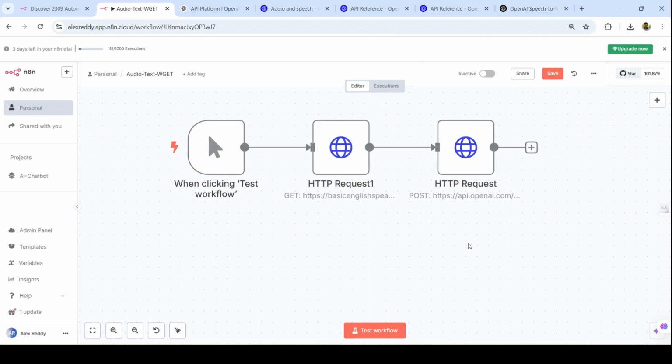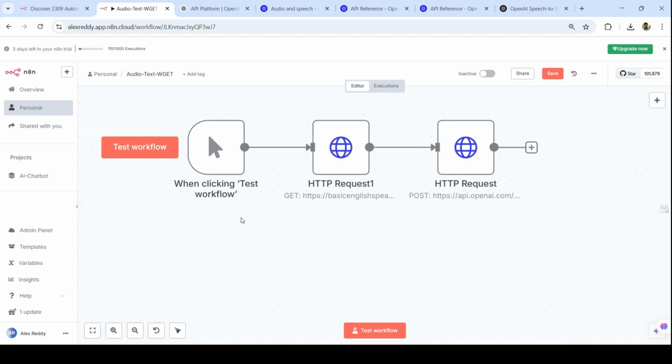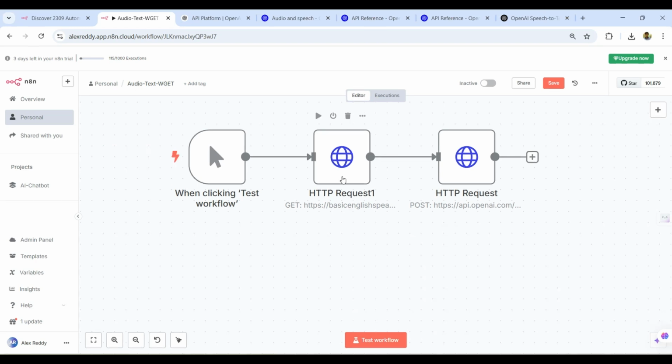We are in the N8N workflow. You can see my screen which is having three nodes. The first one is the trigger node. When you click this one, this workflow can be started and executed. The second one, you see, is an HTTP request node. It tries to get the audio file from the web.